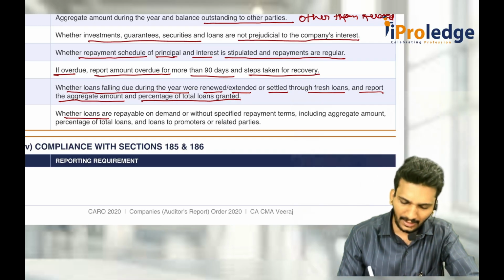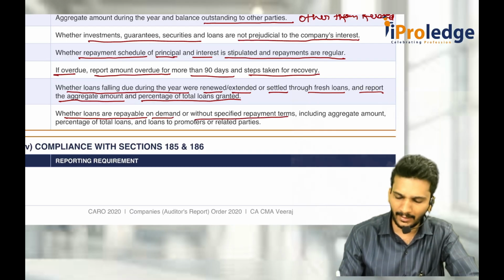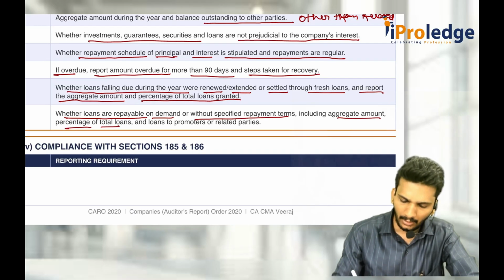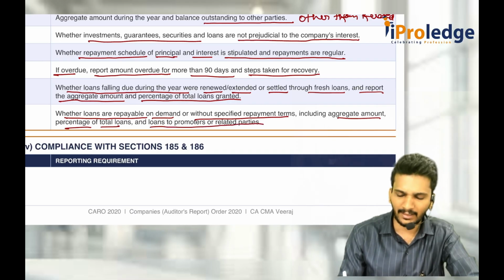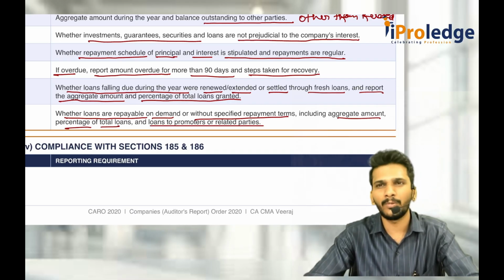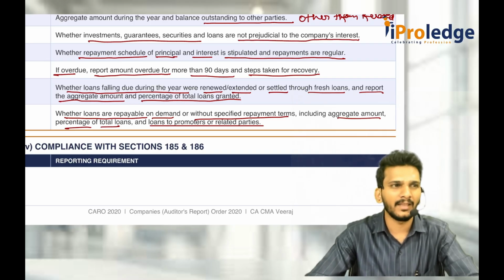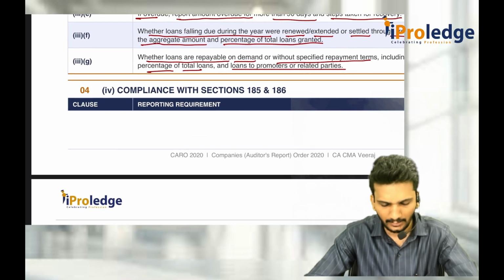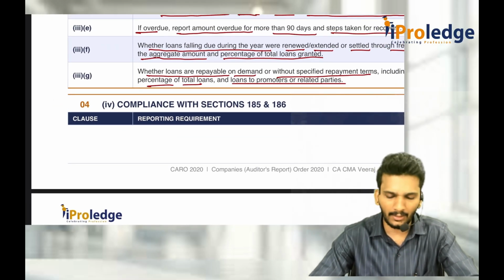Then whether the loans are repayable on demand or without any repayment terms, including the aggregate amount and percentage of total loans to promoters or related parties, that also has to be disclosed here. What is this? No time period given. It is either repayable on demand or without specifying any terms of repayment. How many points are there? 7 points are there. What are those 7 points?